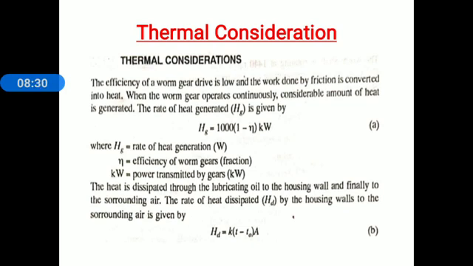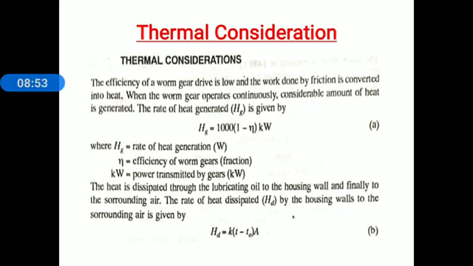Okay, now let me start. Thermal consideration: the efficiency of a worm gear drive is low, and the work done by friction is converted into heat. This thing is known to you. When the worm gear operates continuously, a considerable amount of heat is generated.